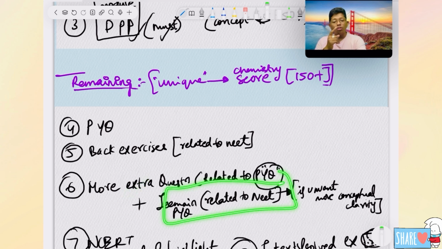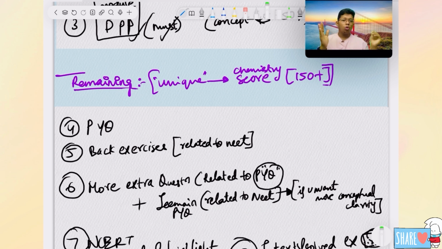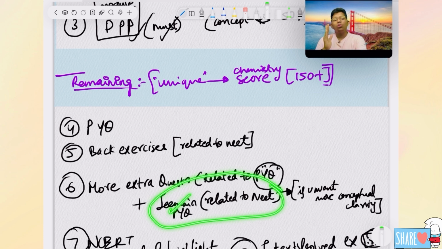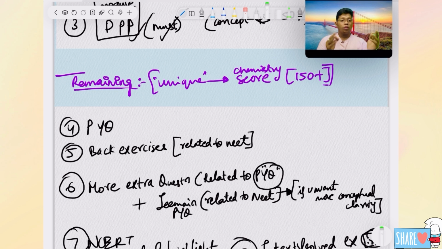You can also solve JEE Mains questions, but only those related to NEET. Don't go behind very lengthy, unwanted questions; you don't need them. Only solve questions from the latest syllabus. The reason I am telling you to solve inorganic JEE Mains questions is that it is very important. JEE Mains questions will give you conceptual clarity.